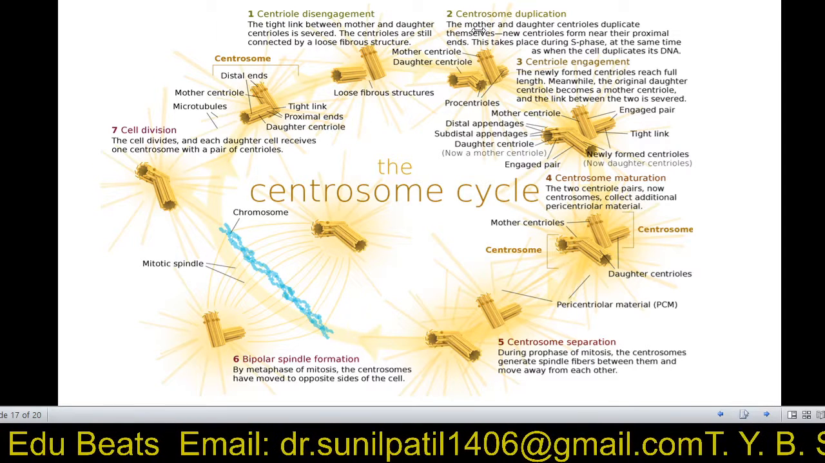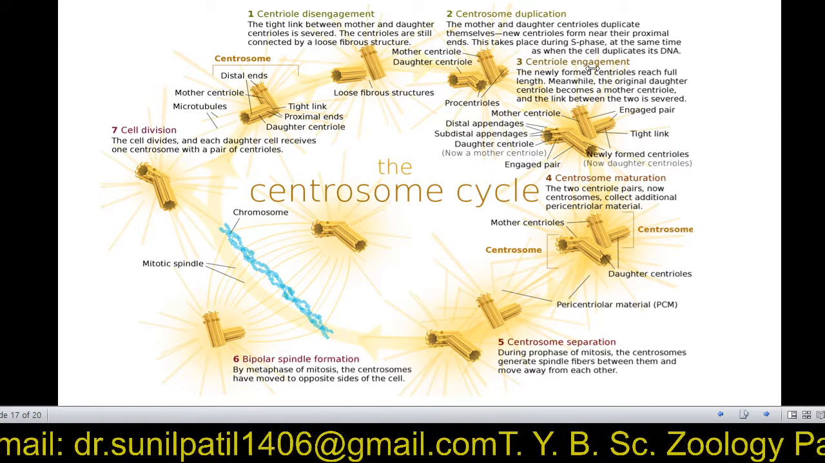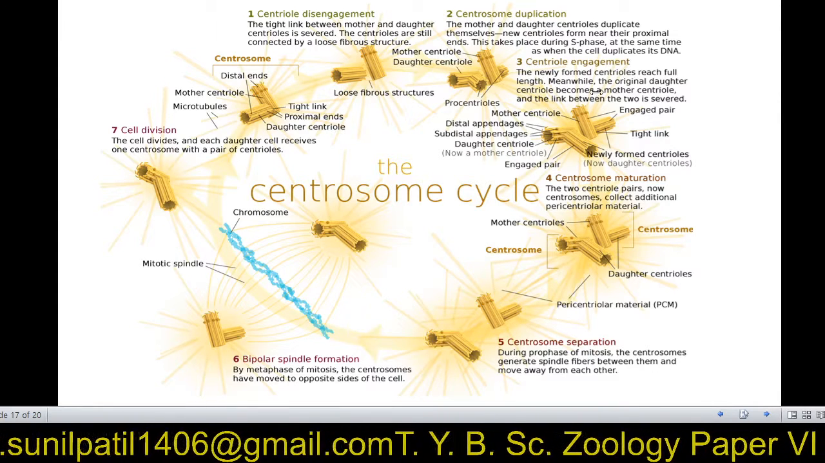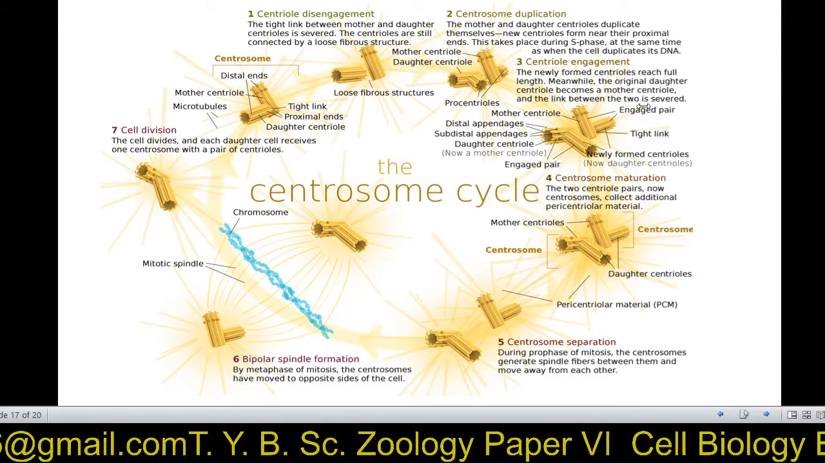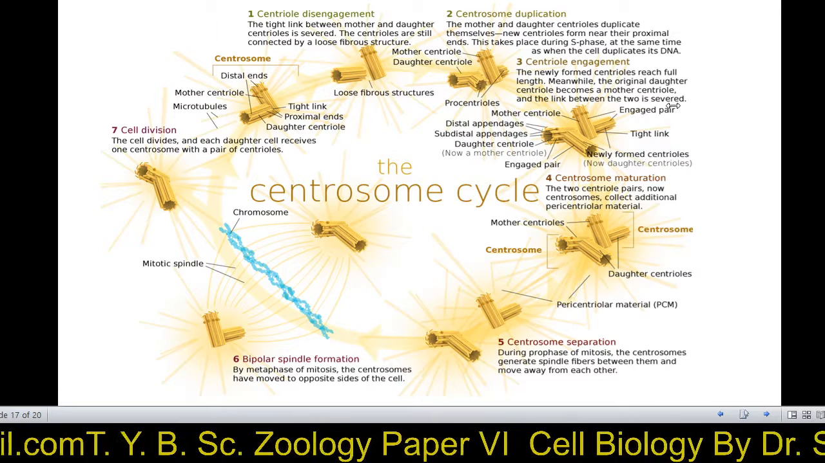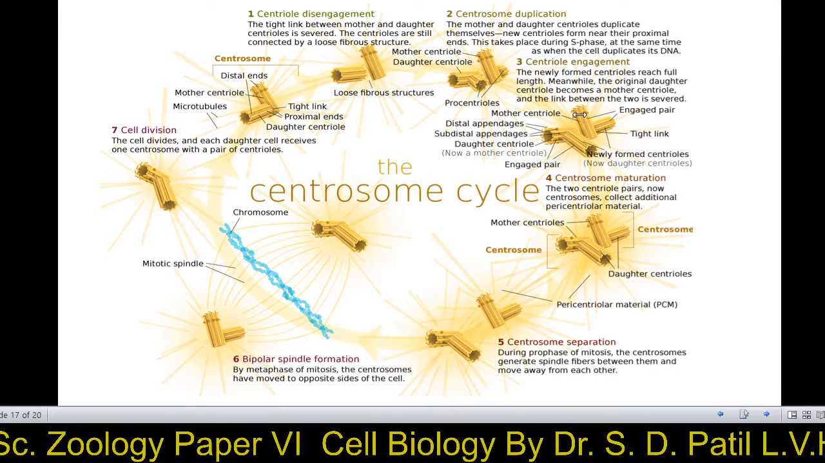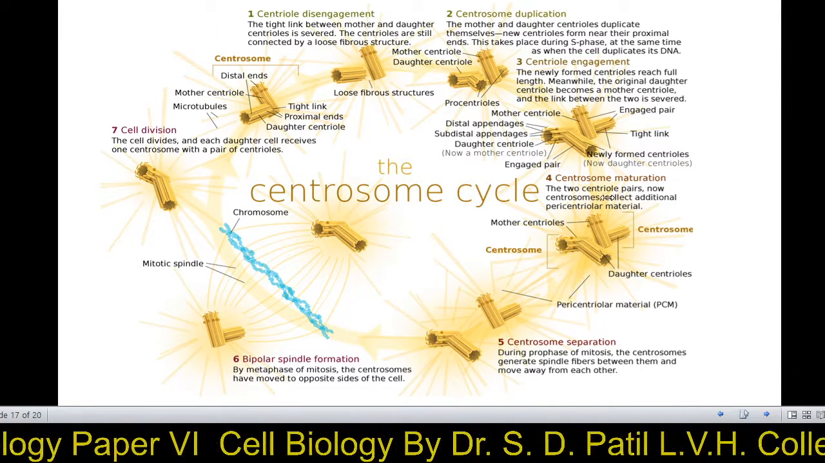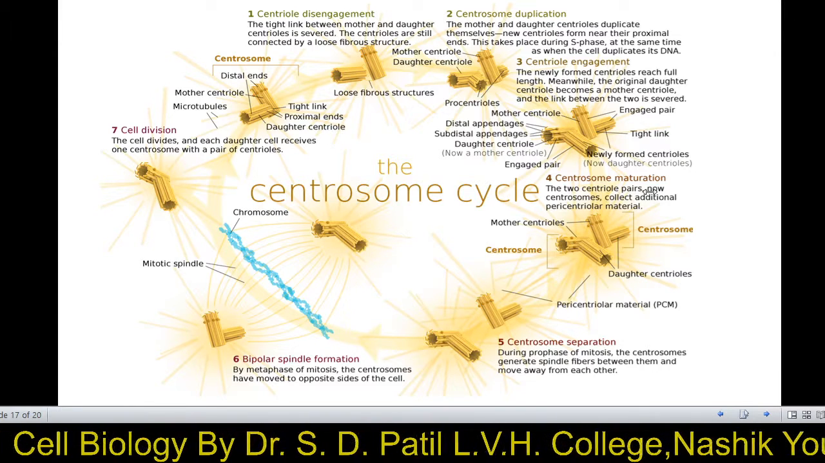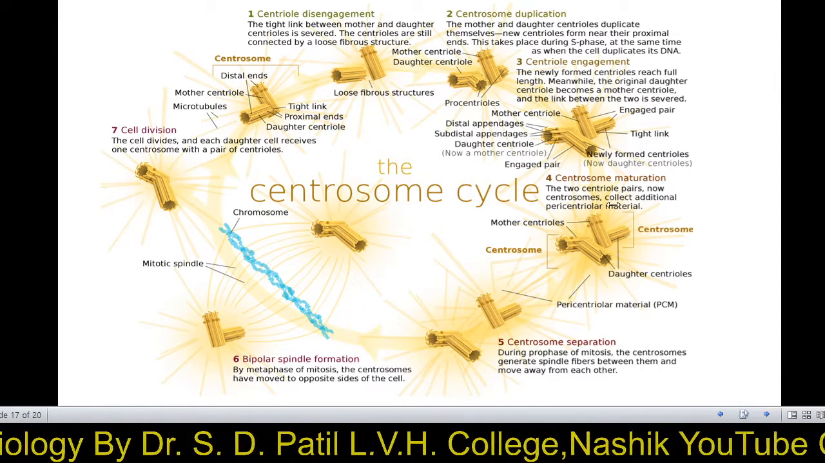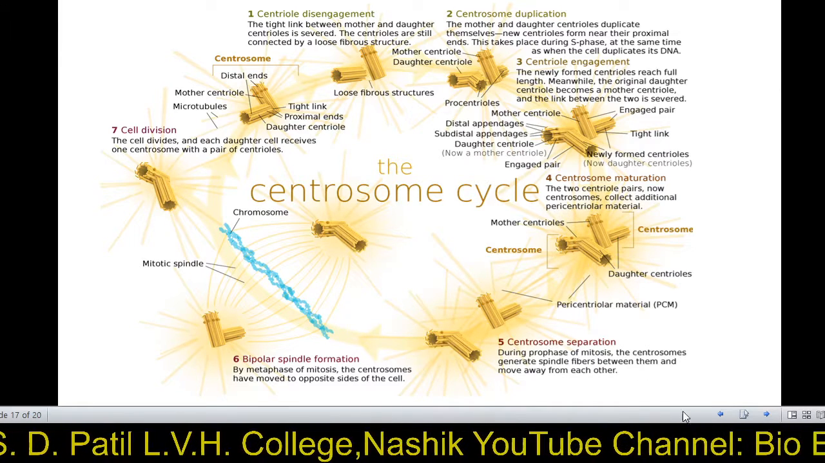In centrosome duplication, the mother and daughter centriole duplicate with the duplication of DNA. In centriole engagement, the newly formed centriole reaches full length. Meanwhile, the original daughter centriole becomes the mother centriole and the link between the two is severed. Means two become four. Fourth is the maturation of the centriole. The two centriole pairs now form the centrosome. They collect the pericentriolar material.